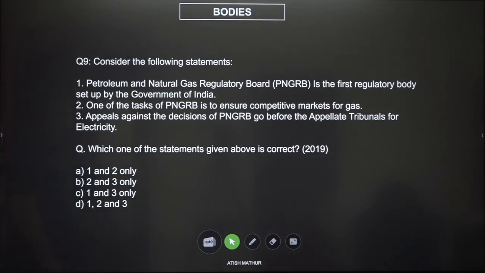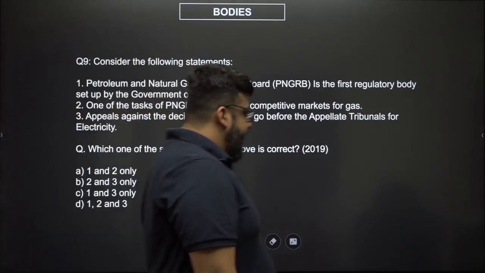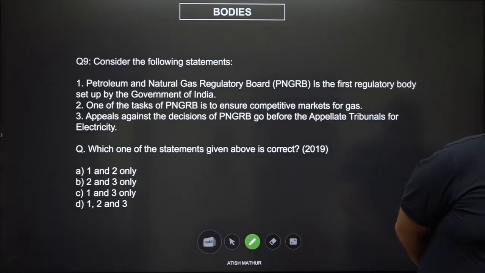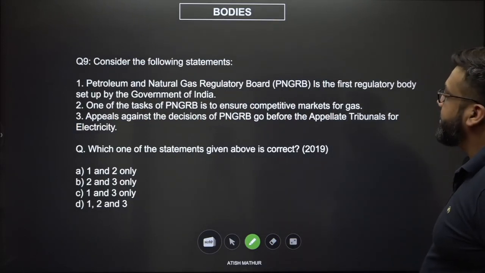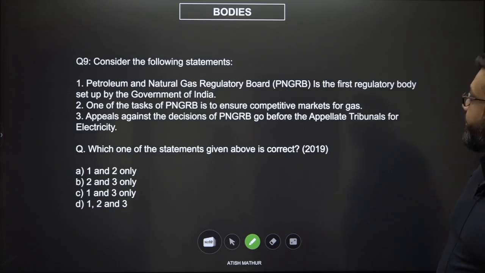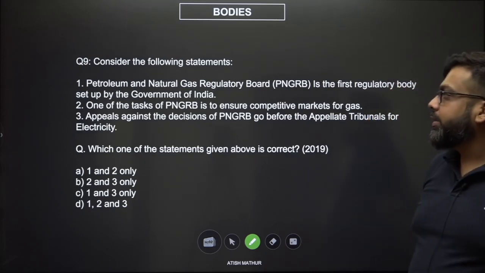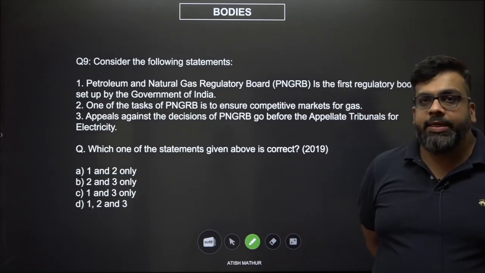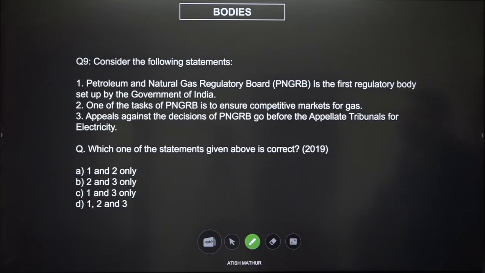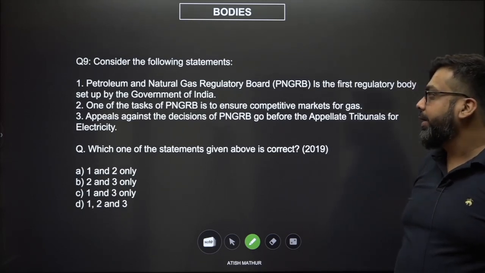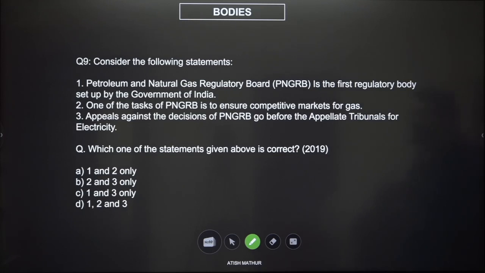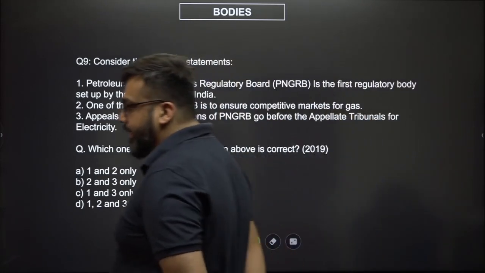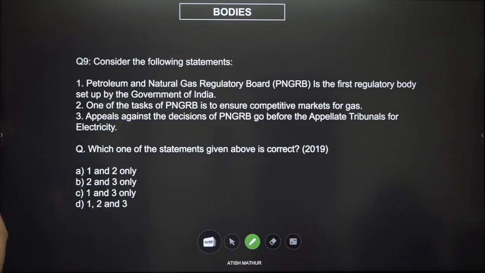Consider the following statements. Sounds like a tough question, but actually is not. The Petroleum and Natural Gas Regulatory Board is the first regulatory board set up by the Government of India. One of the tasks of the Petroleum and Natural Gas Regulatory Board is to ensure competitive markets for gas. Appeals against the Petroleum Gas Regulatory Board go before the appellate tribunals for electricity, right? Which of the following options is correct?